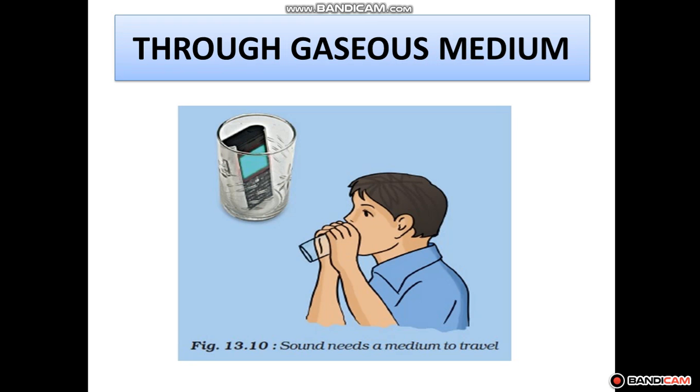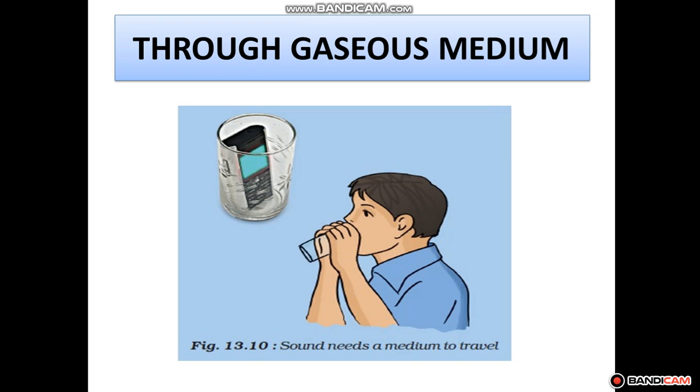After that what you will do, you will take that glass and keep it near your mouth and suck all the air present inside the glass, and again ask your friend to ring on it. You will observe that you will feel very feeble sound when all the air is sucked out from the glass. You will hear very feeble sound. So from this activity we can conclude that sound travels through the gases even. Okay, but sound travels faster in water than in solids and then in the gases.